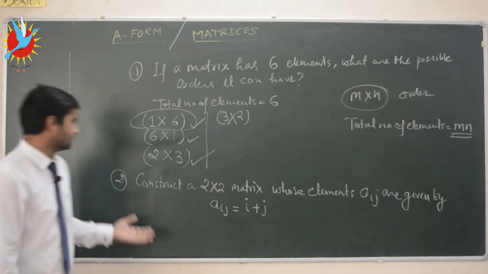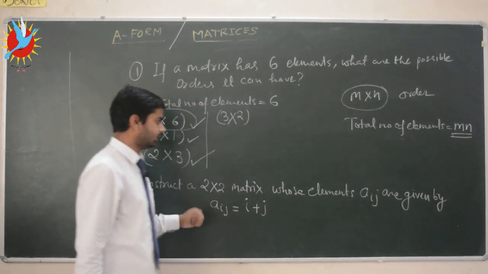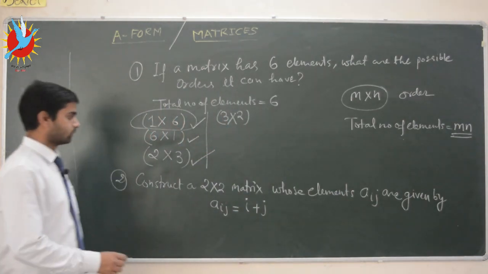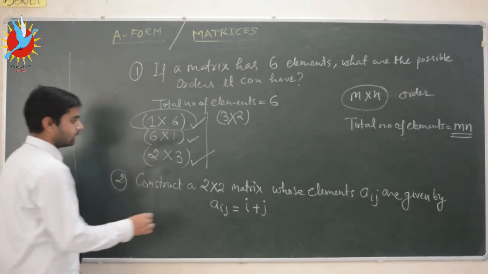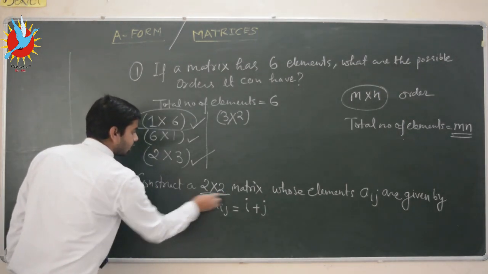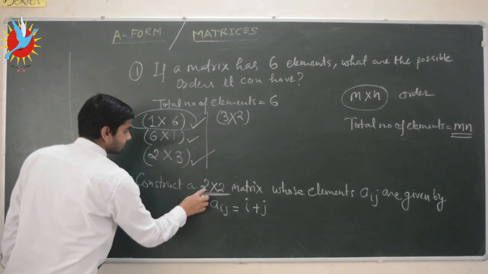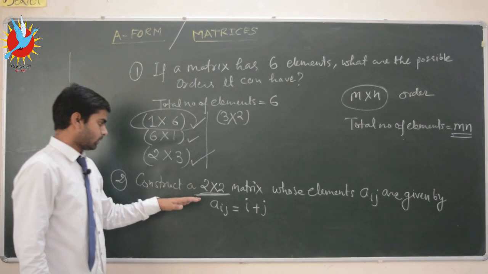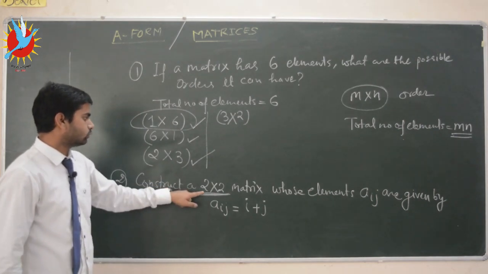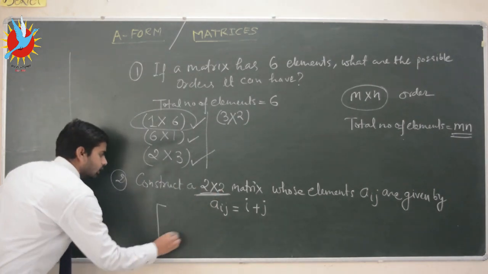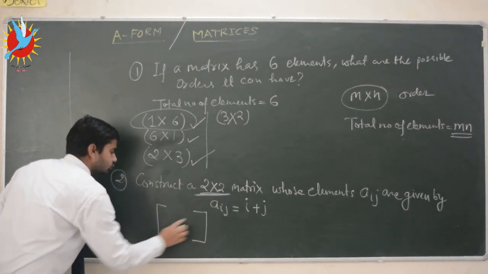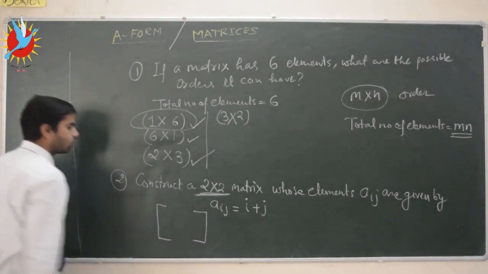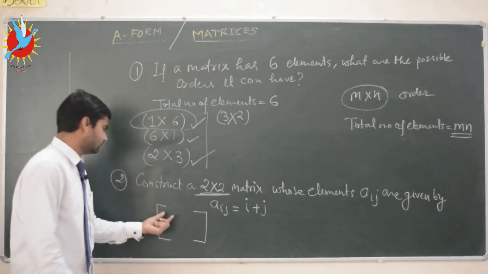Okay, now our second question is construct a 2 by 2 matrix whose elements aij are given by aij equal to i plus j. Okay, so we have seen if a matrix has 2 by 2 order, the total number of elements here will be 2 into 2, that is 4. So 2 by 2 means the matrix has 2 rows, first row, second row, this 2 denotes, and this 2 denotes that the matrix has 2 columns. Okay, so total number of elements will be 4.